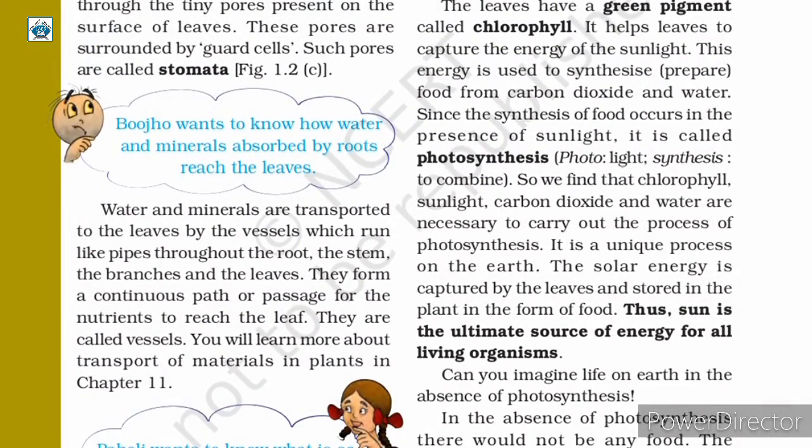As we read, water and minerals are transported to the leaves. They are present in the soil and they are absorbed by the roots of the plants. But how are they exactly transported to the leaves? They are transported to the leaves by the vessels which are like pipes. They run throughout the root, stem, branches and the leaves. These vessels form a continuous path or a passage so that the nutrients will reach the leaves. You will learn more about vessels and transport of minerals in chapter 11.